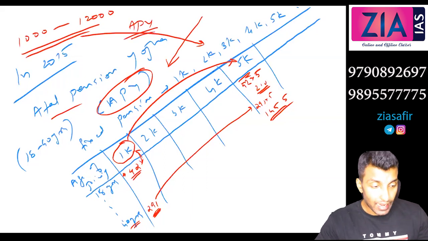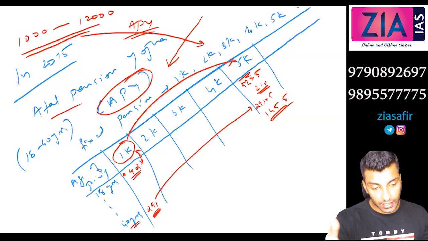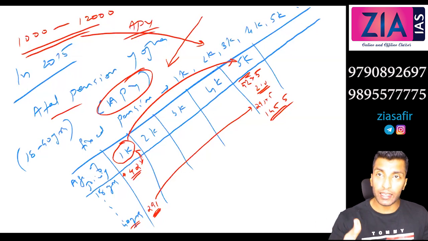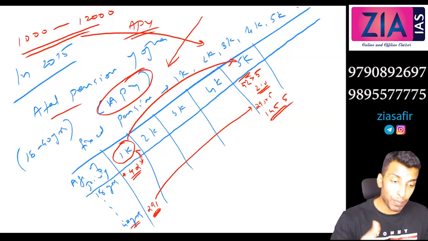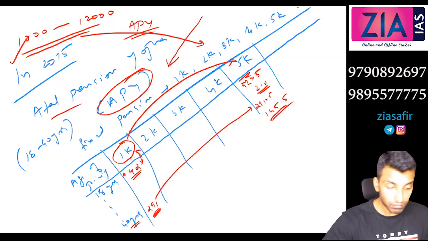That means, can I say both are going on in parallel? Yes, both are there. Swavalamban is not replaced. You might see that Swavalamban is shifted to APY, but it is not the case that Swavalamban is replaced with APY. Swavalamban is going on, and Atal Pension Yojana is also there, but Swavalamban automatically shifted to APY. If you want to, you can opt out of it and remain in this itself.